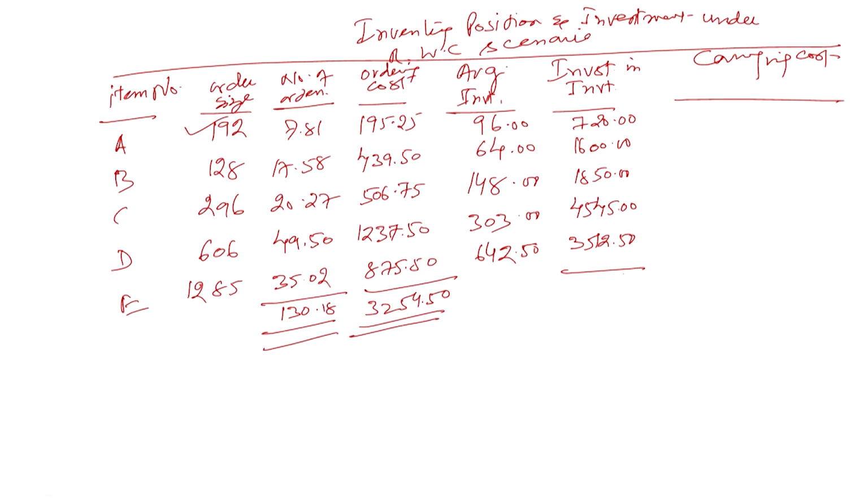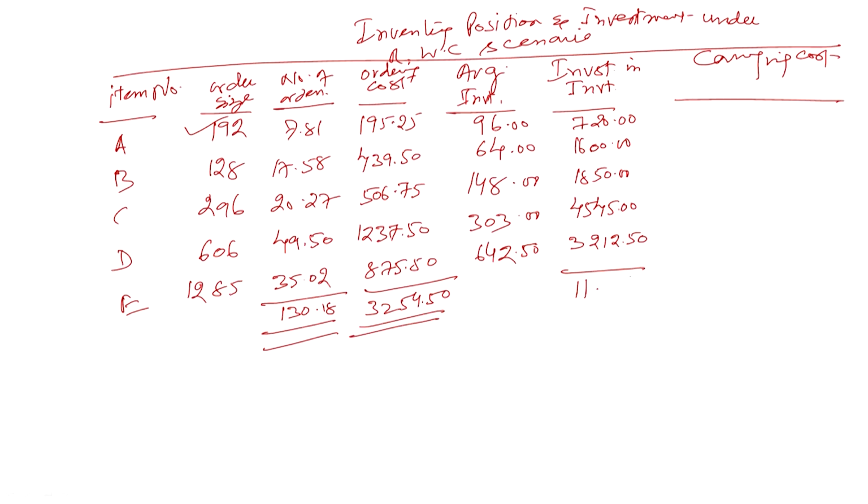Sorry, I think this is wrong. There is something wrong about it, so we will have to check it again. Here we will have to see that it is not 35. It will be something else. I think it will be 3212.5. So it is 720, then 1600, 1850, 4545, and 3212.5. So this total will become how much?